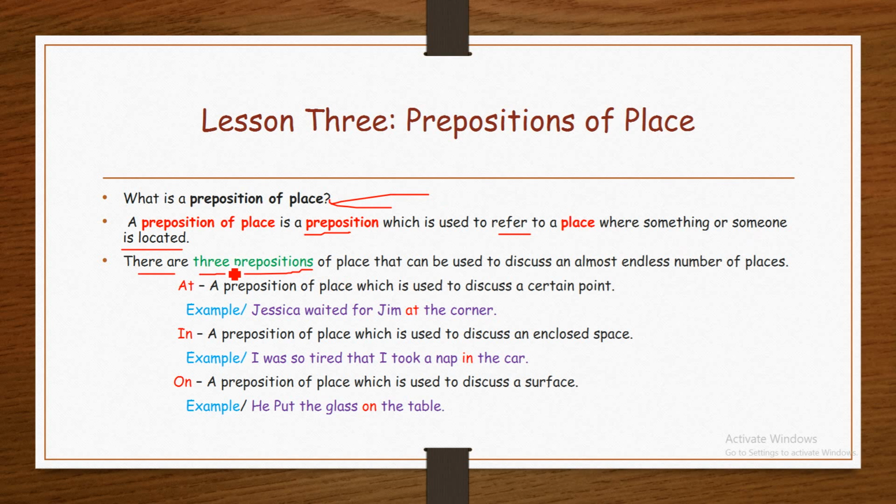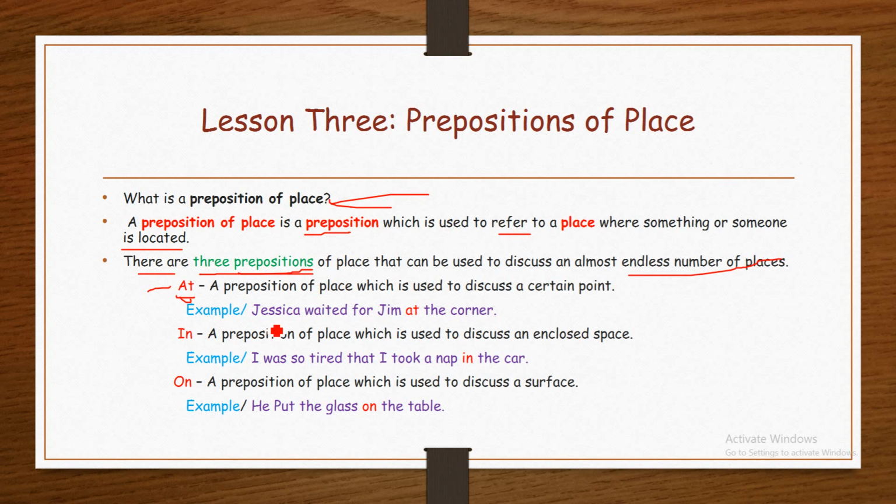There are more than three prepositions of place which I am going to show you later, but these three are the most common prepositions of place that can be used to discuss an almost endless number of places. The first one, at. At is a preposition of place which is used to discuss a certain point.